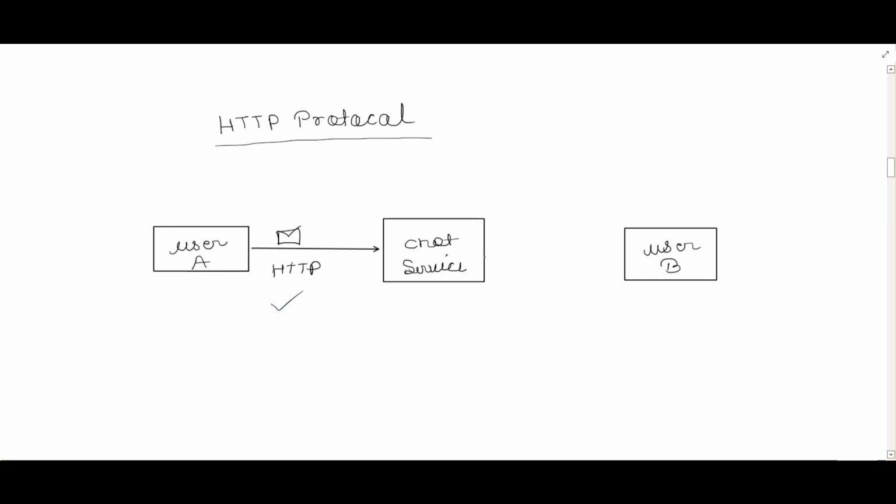The problem will happen when the chat service tries to send the message to user B. When the sender sends the message to the receiver via the chat service, it uses the HTTP protocol, because this is a client-oriented connection, right? So the client has opened the connection, sent the message, and closed the connection here.